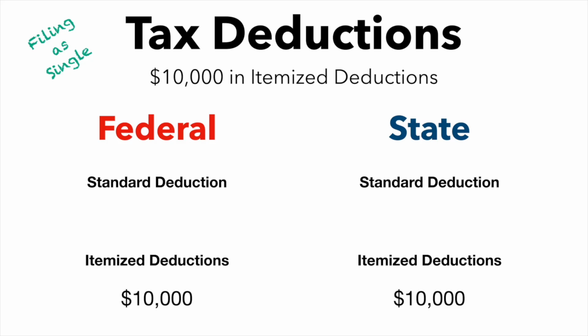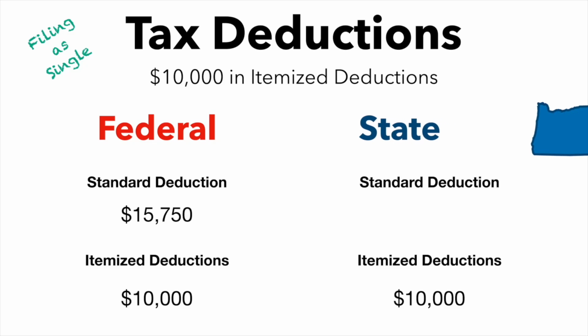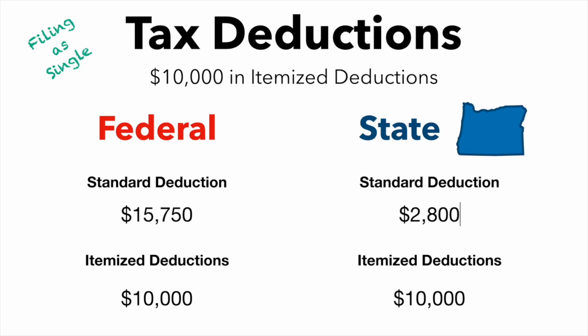If you remember, the standard deduction for the federal income tax this past year was $15,750. For state, it's different for every state. But again, let's use the example of Oregon. In Oregon, this past year, the state standard deduction was $2,800. A key is you don't have to pick the same option for federal and state. You can just pick whichever one is better. For the federal, we would take the standard deduction because it's more than our itemized. However, at the state level, the standard deduction is a lot less than our itemized, so we would go ahead and use itemized deductions for the state.